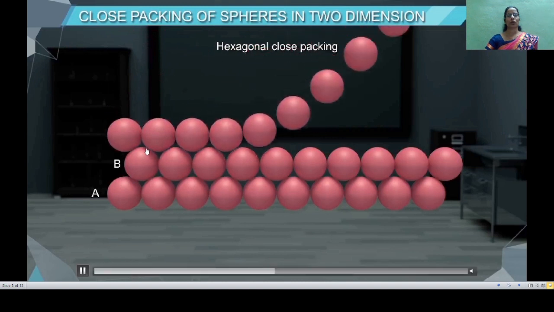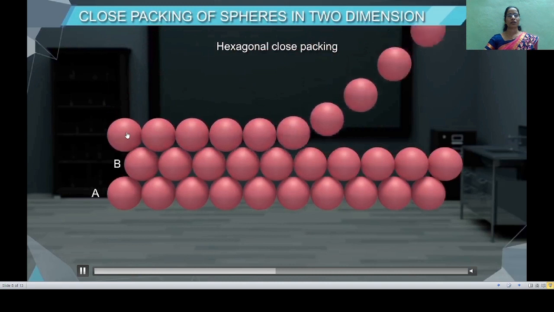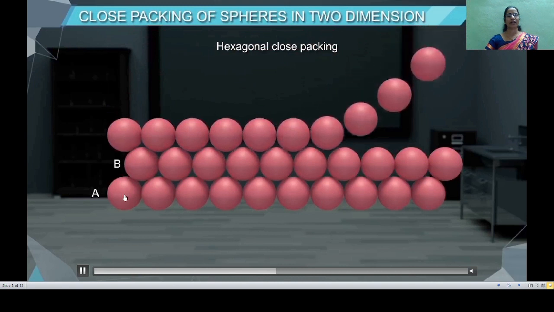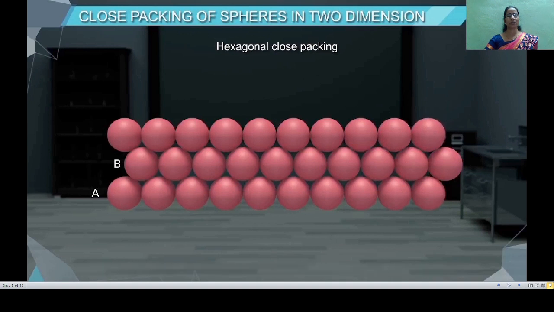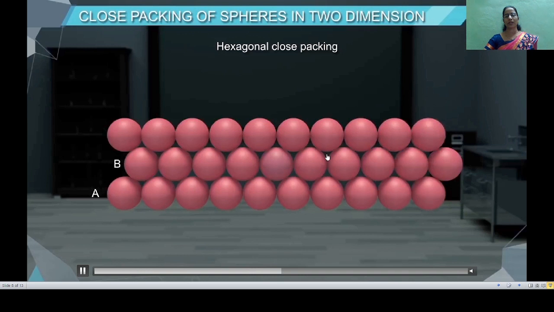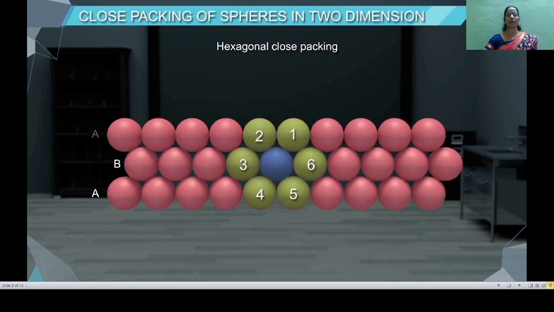Now, while doing so, you will observe that the spheres of the third layer are lying just above the spheres of the first layer. Means first layer and the third layer are of same kind, and therefore we can label the first layer as A type. In this manner, here you will observe that each sphere is touching the 6 neighboring spheres, and therefore the coordination number in this arrangement is 6.